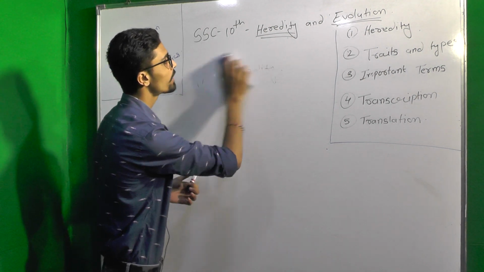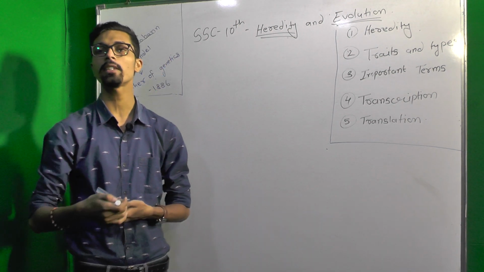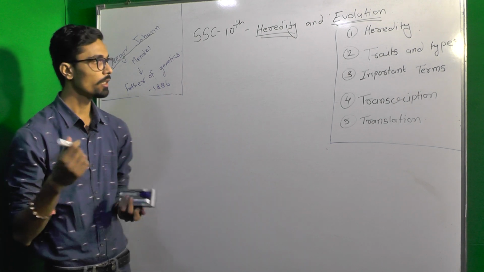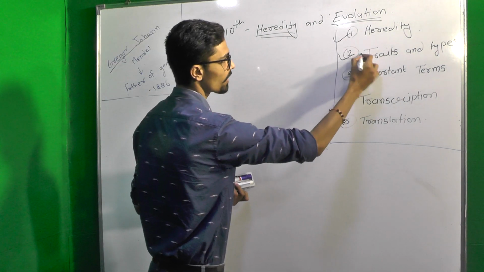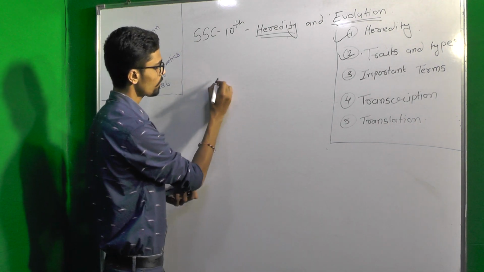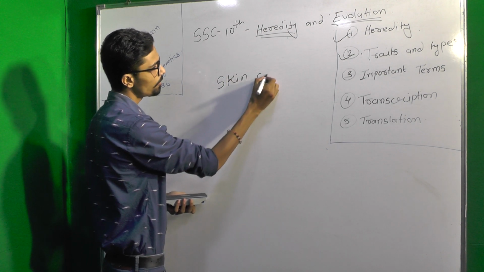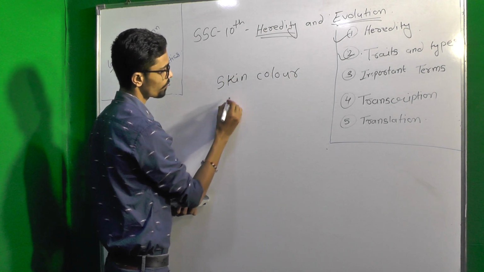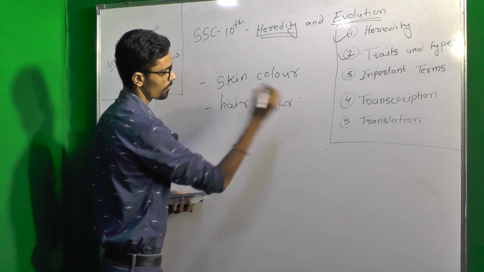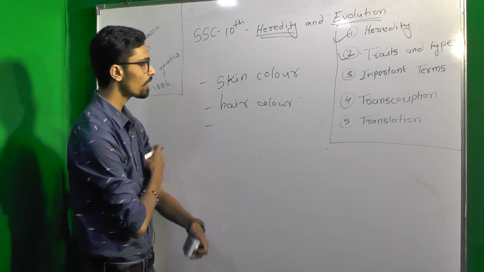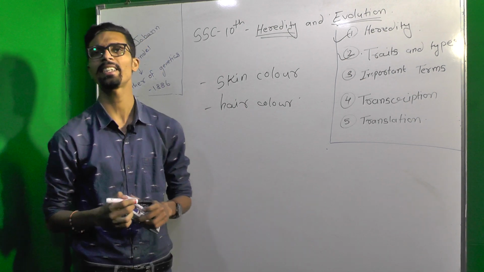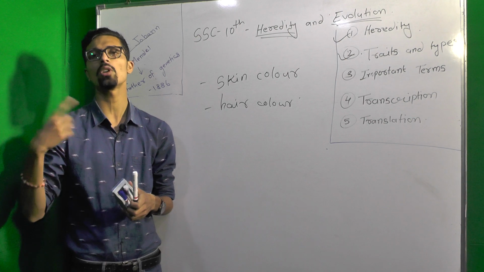So there are traits and characters, the transfer of characters, or you can say traits. What types of traits are transferred? Traits mean things like skin color and hair color. These are examples of characters which can be transferred from one generation to another generation.